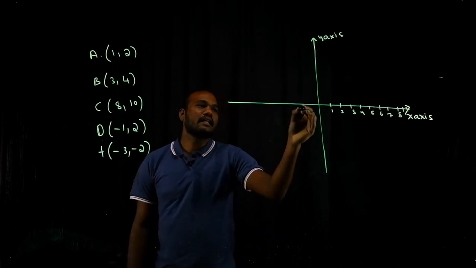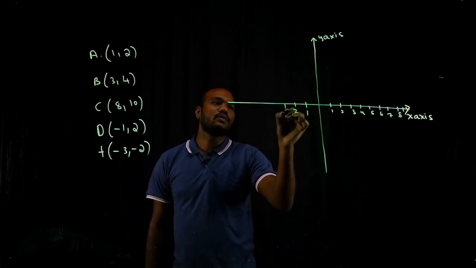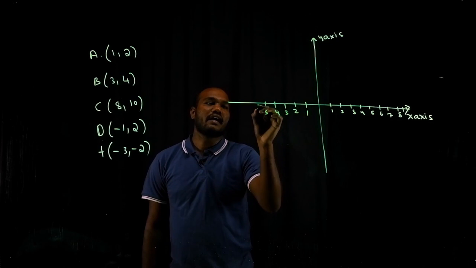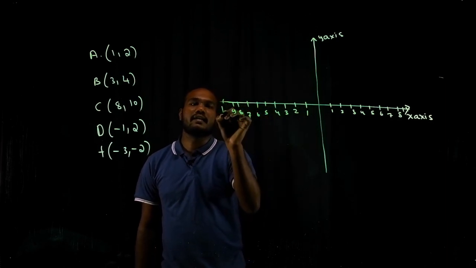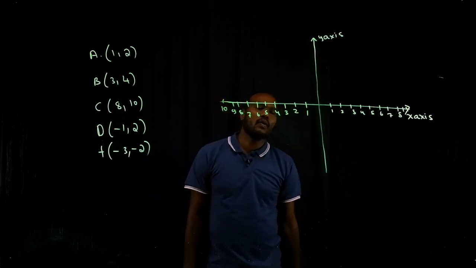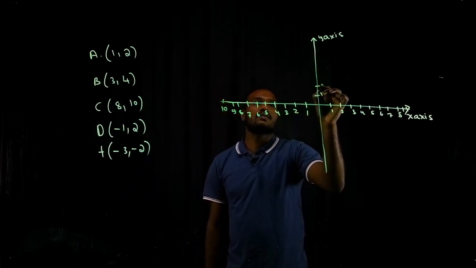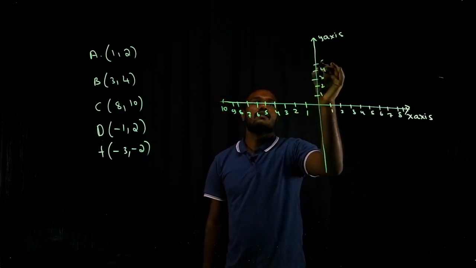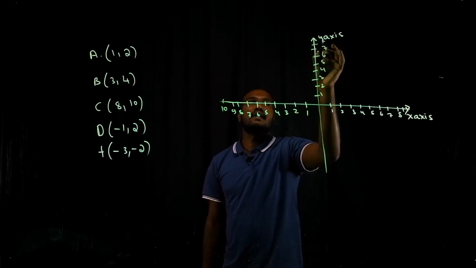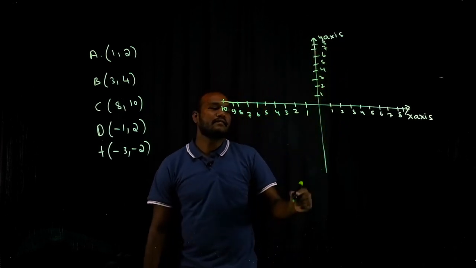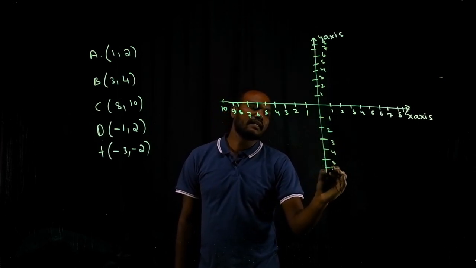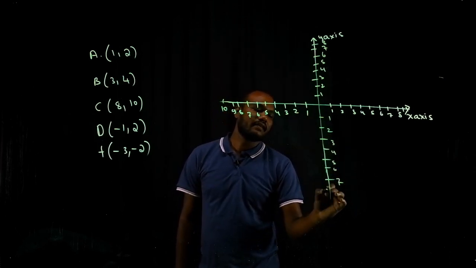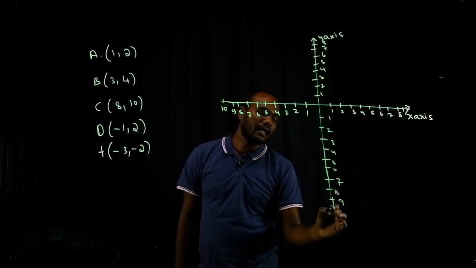In the same way, let's consider this is 1, 2, 3, 4, 5, 6, 7, 8, 9, 10. Right? And again this is 1, 2, 3, 4, 5, 6, 7, 8. In the same way, this is 1, 2, 3, 4, 5, 6, 7, 8, 9 and 10.